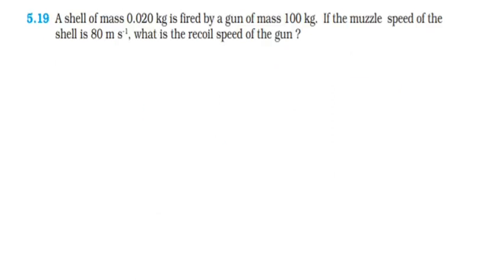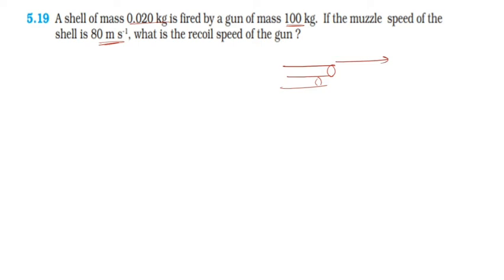Next one: a shell of mass 0.02 kg is fired from a gun of 100 kg. If the muzzle speed of the shell is 80 meters per second, what is the recoil speed of the gun? Okay, so this is our gun, right? And a shell is fired from the gun.